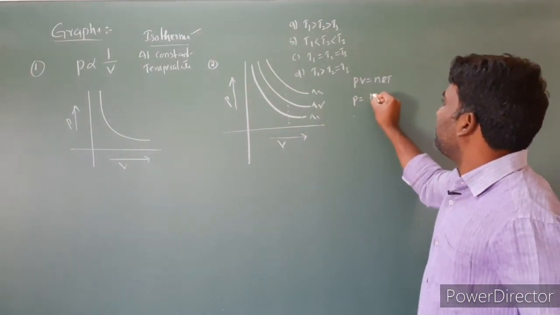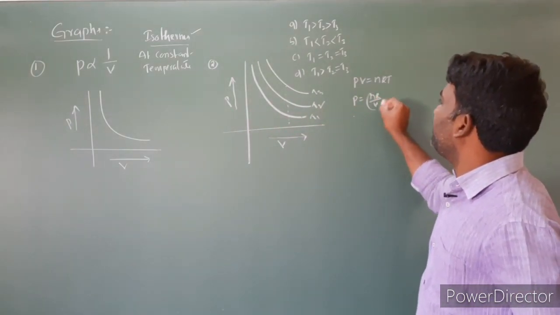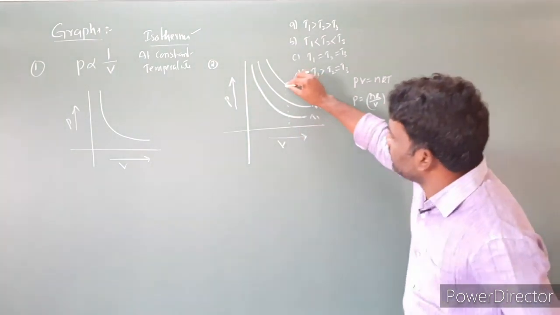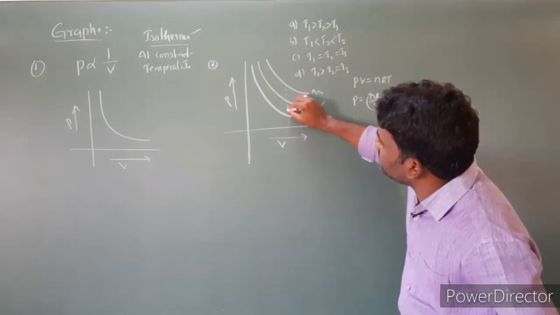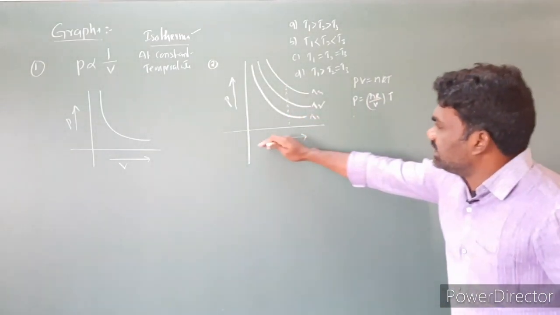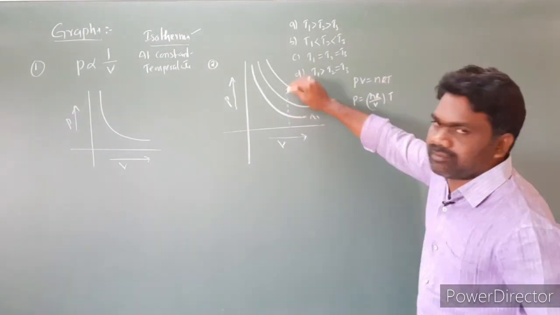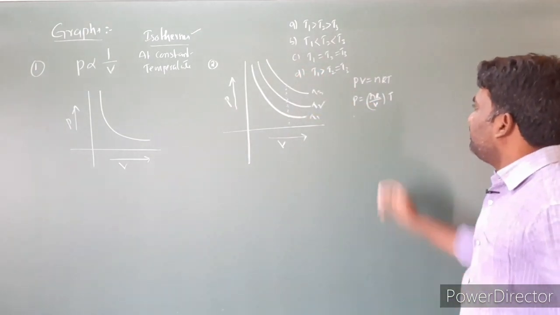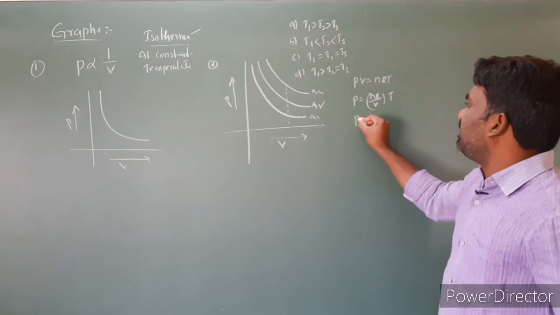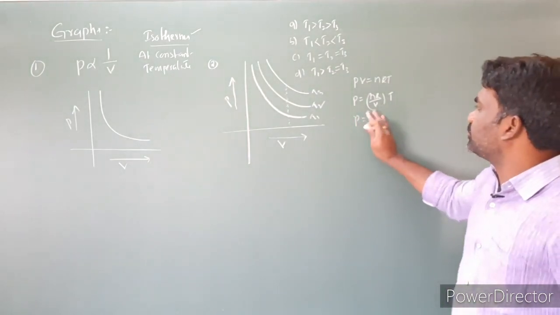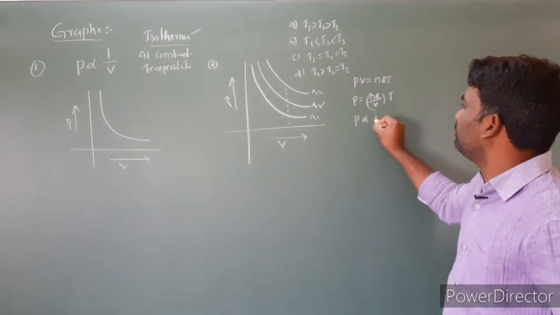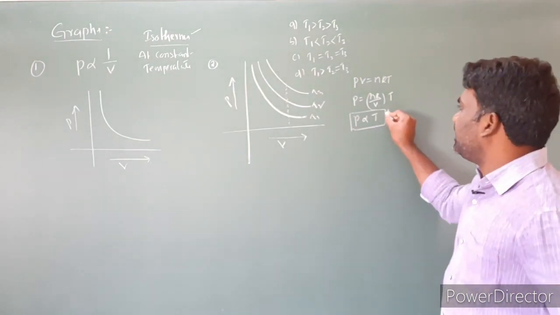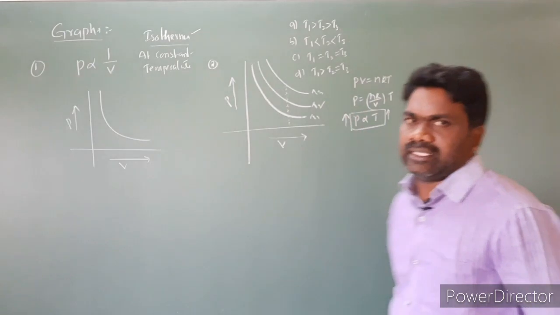P is equal to nR by V into T. So I took volume constant, V is equal to constant. So for all these curves, the volume is constant. Here volume is increasing, but for all these experiments, T1, T2, T3, I kept volume constant. Then P is equal to a constant times T, so P is directly proportional to T. So whenever the temperature increases, the pressure also increases.